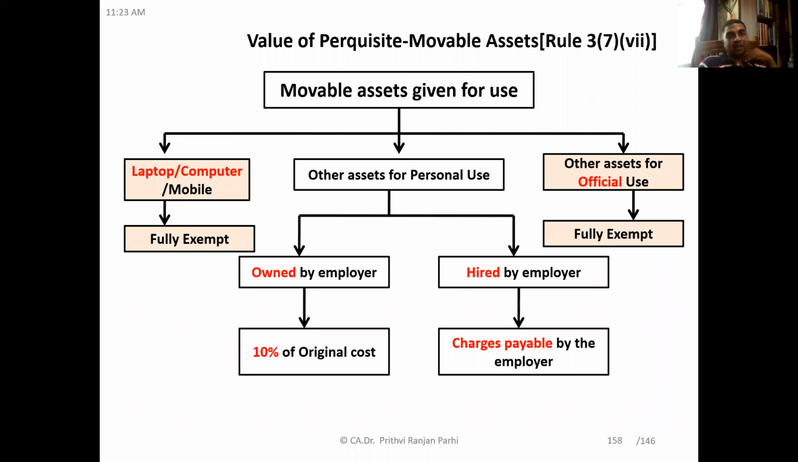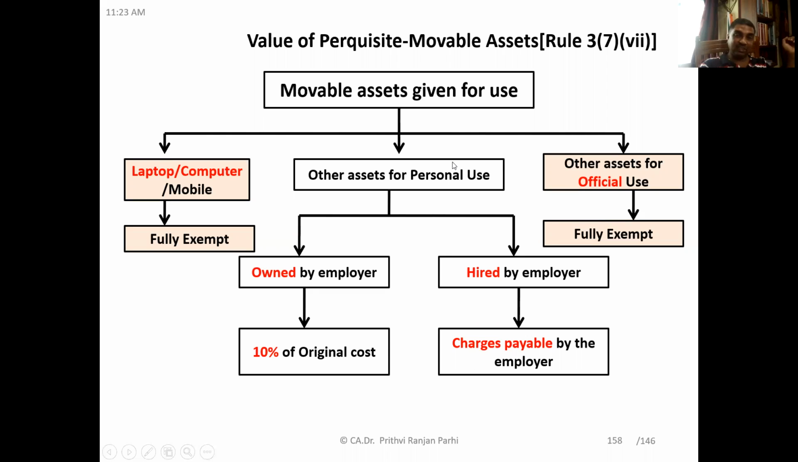Sir, it's fully exempt. So it is not a taxable perquisite. And if some asset is given only for official use, say a projector is given to you for official use and you cannot make personal use, since it is official use, practically it is not a perquisite. So it is again fully exempt.